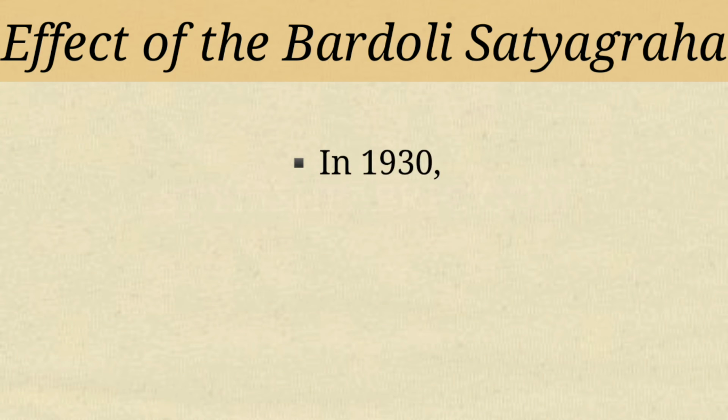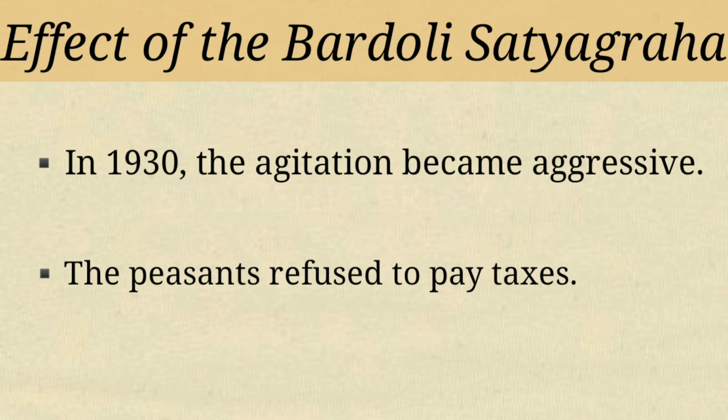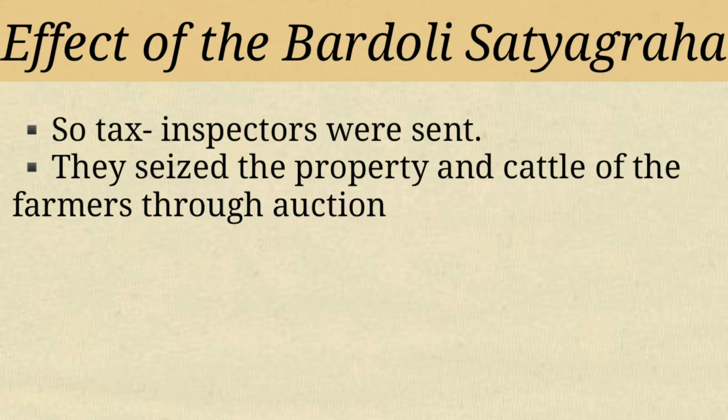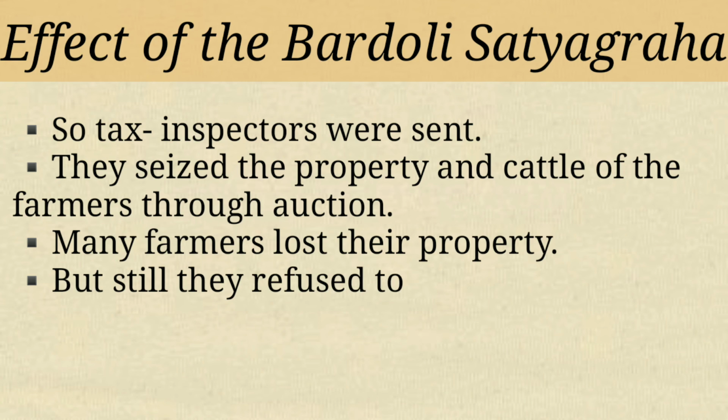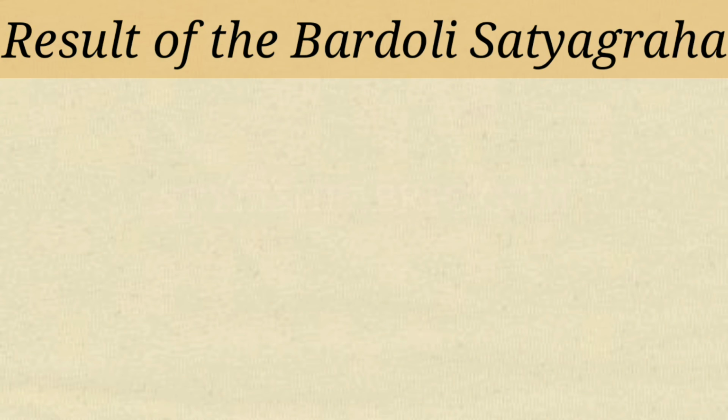Children, in the year 1930, the agitation became aggressive. The peasants refused to pay the taxes. So, the government wanted to crush the revolt. So, it sent tax inspectors who seized the property and cattle of the farmers through auction. As a result, many farmers lost their property, but still the farmers refused to submit to the government. So this was the effect of the Bardoli Satyagraha. Is it clear, children? Next, let's see the result of the Bardoli Satyagraha.